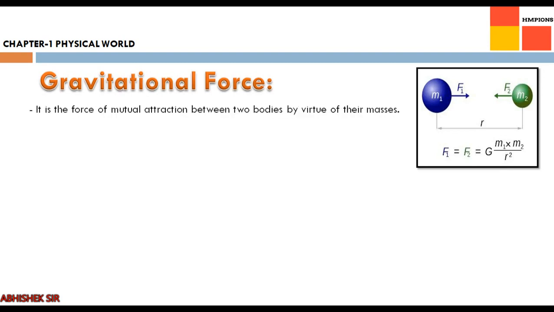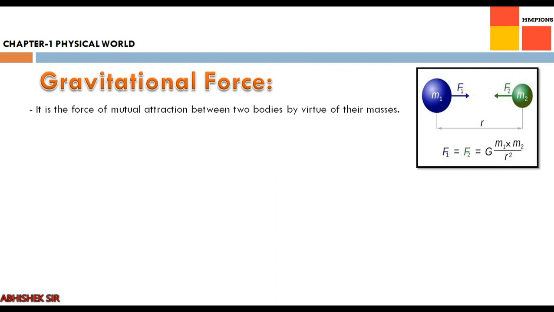Now, a few points related to gravitational force. You can see we also have a figure in which there are two objects, one blue and the other green. Let us assume that F1 and F2 are the forces of attraction. What is gravitational force? It is the force of mutual attraction between two bodies, by virtue of their masses. So gravitational force is directly related to the masses of the bodies, right?